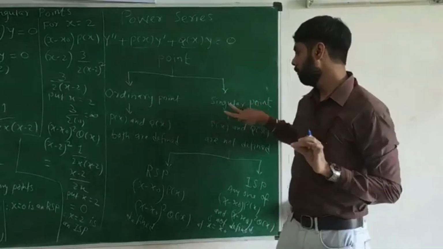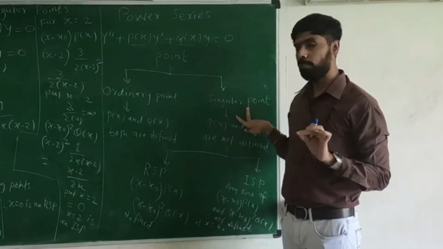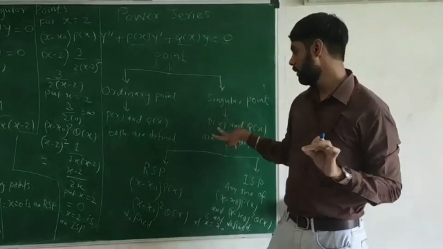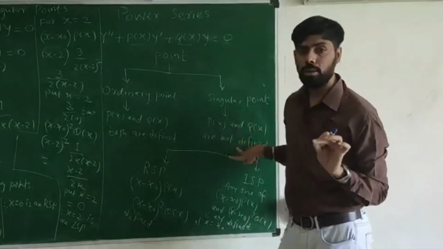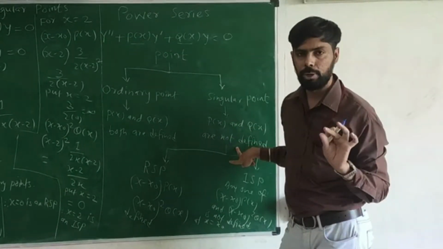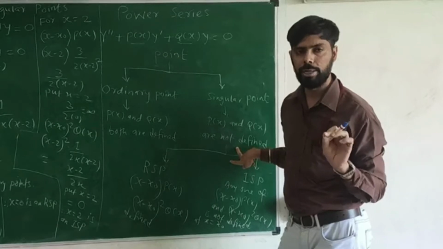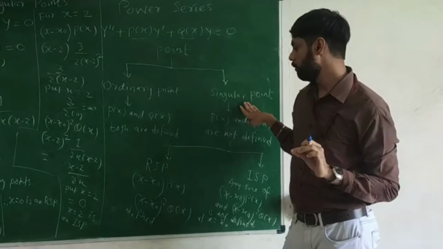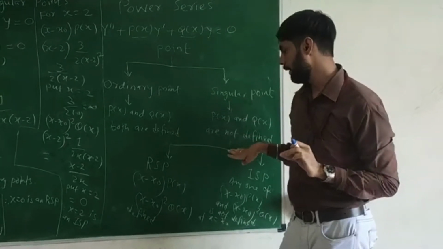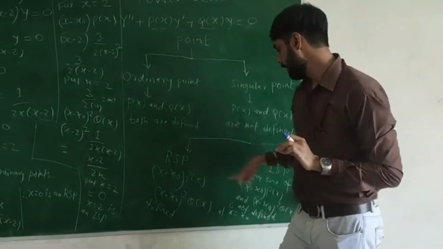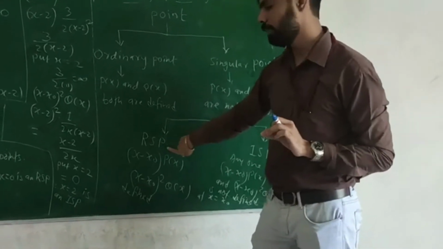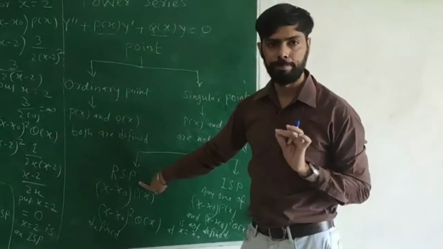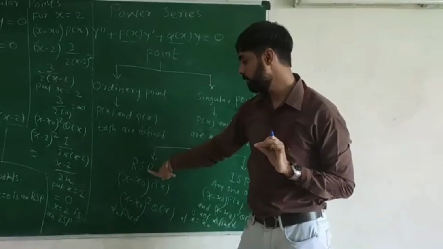Now, what is a singular point? A singular point means p(x) and q(x) are not both defined at that particular point x0. Then that point x0 is called a singular point. Now, a singular point is further classified as RSP and ISP. RSP means regular singular point. What is the meaning of a regular singular point?